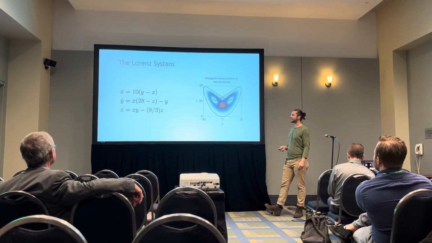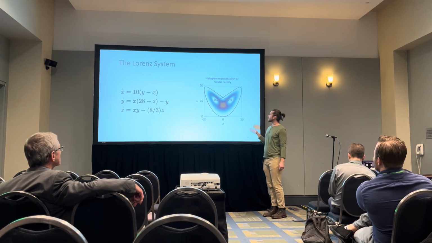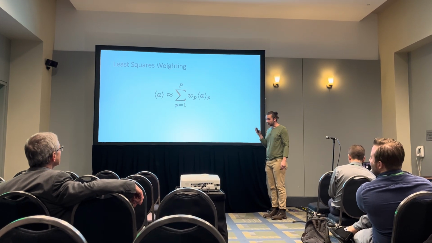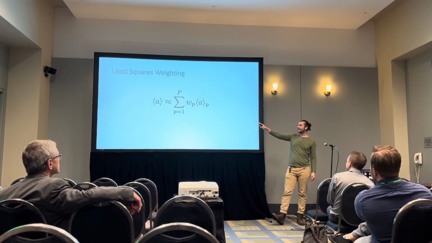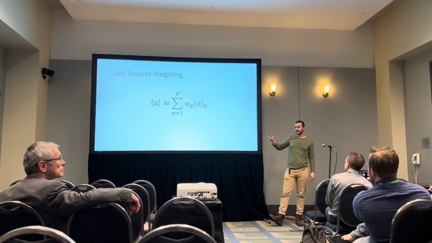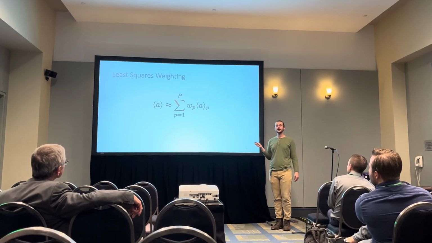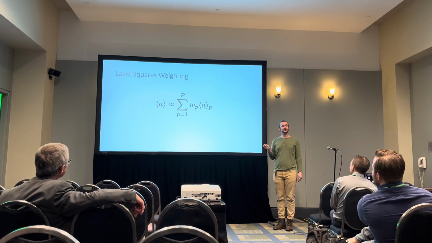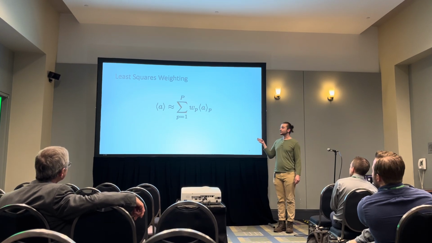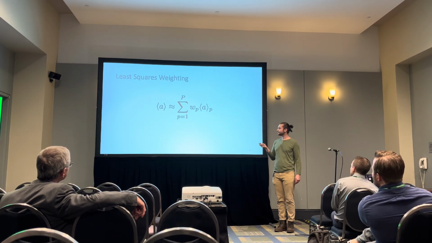This is the natural density in the Lorentz system. We're going to assume, like all those before us, that we can write infinite time averages as a weighted sum of averages over orbits. This is a linear relationship. The only unknowns are the weights. If we can find p constraints on this linear system, we can solve for the weights through least squares.